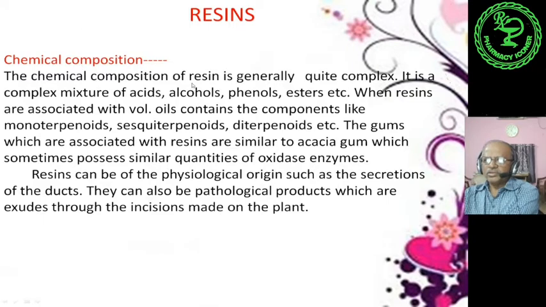About the chemical composition, we have seen that they are of very complex chemical nature because they are combined with so many compounds like alcohols, acids, phenols, esters. So the chemical composition of resin is generally quite complex. It is a complex mixture of acids, alcohols, phenols, esters, etc. When resins are associated with volatile oils, they contain components like monoterpenoids, sesquiterpenoids, diterpenoids, etc.